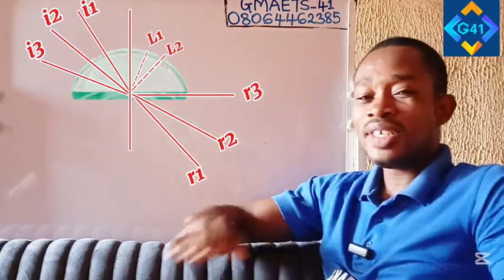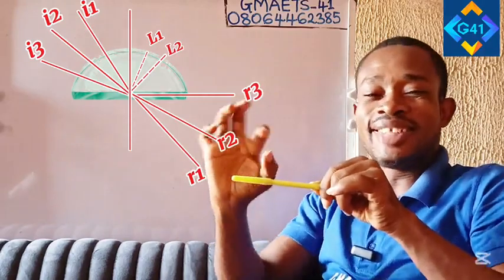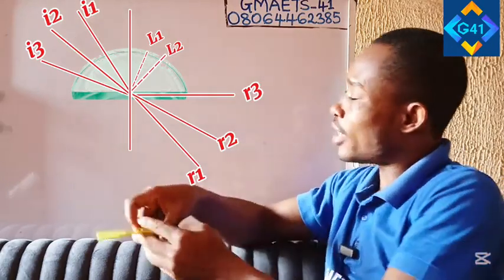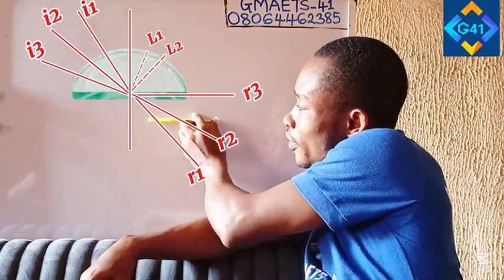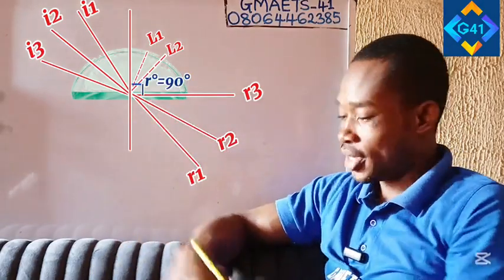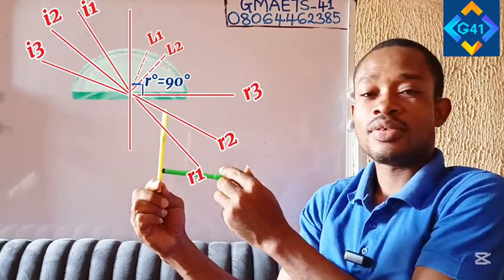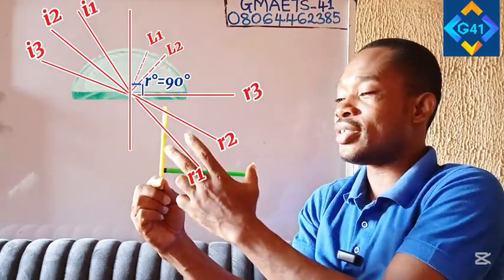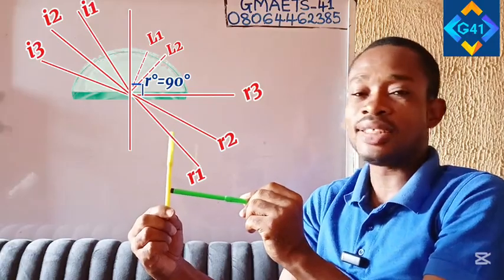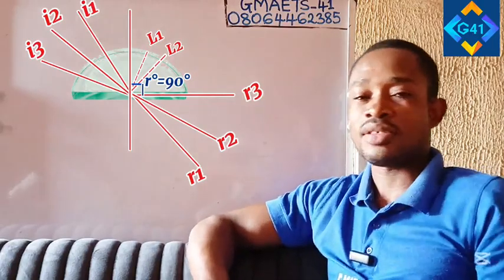The refracted ray now is purely parallel to the interface, the boundary between the denser medium, which is a semicircular prism here, and the surrounding air. As a matter of fact, if you watch this refracted ray, you notice that the refracted ray meets the normal at 90 degrees. You can see that. It's something like this. This is the normal, and then the refracted ray goes this way. So the angle here is 90 degrees. This refracted ray that is at 90 degrees to the normal at this point in time is significant.